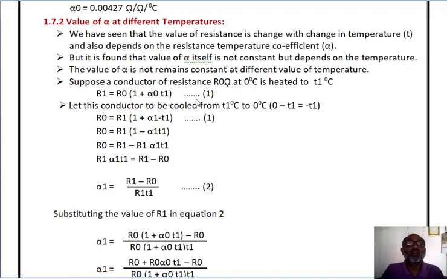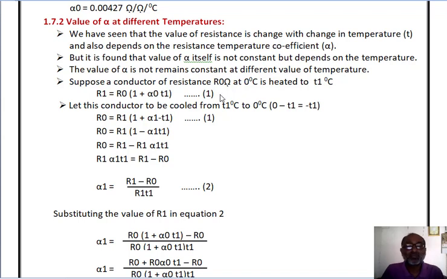It is different at different temperatures. So suppose a conductor of resistance R0 ohm at 0 degree centigrade is heated up to T1 degree centigrade. Our equation becomes R1 is equal to R0 in bracket 1 plus alpha 0 T1.